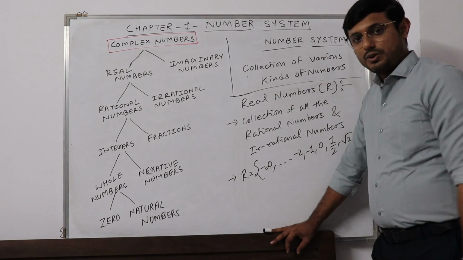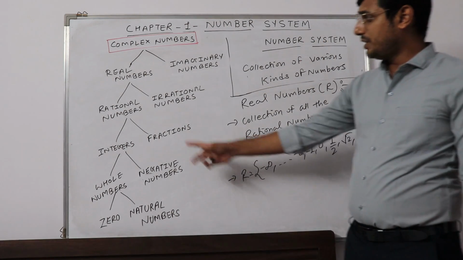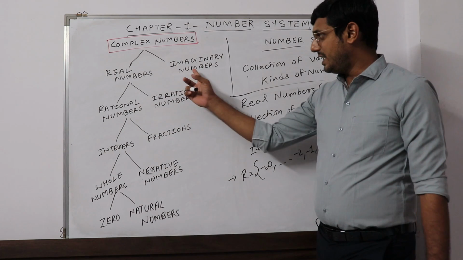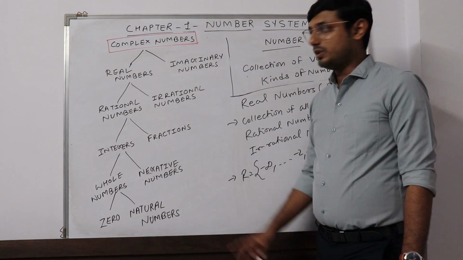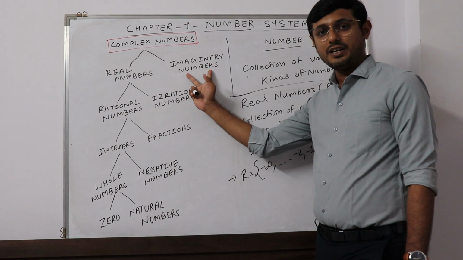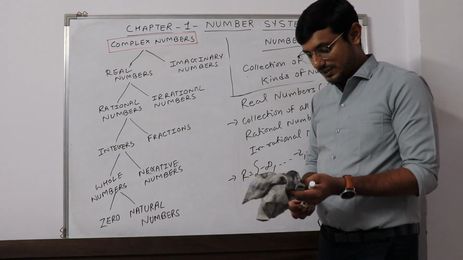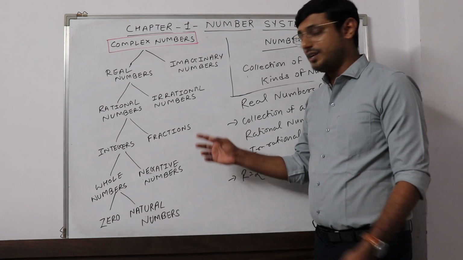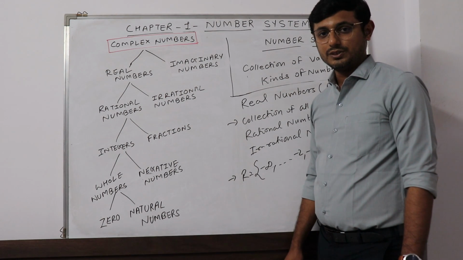Clear? Okay, now there is some more in the hierarchy: imaginary numbers and complex numbers. You will learn imaginary numbers and complex numbers in 11th science. Up till 9th standard you have irrational numbers and real numbers.